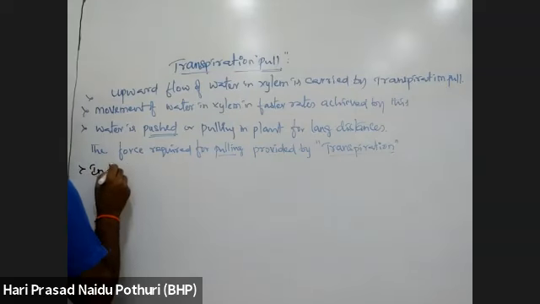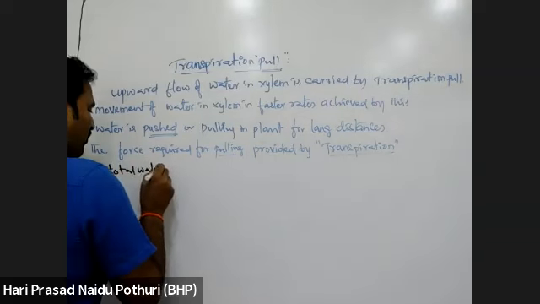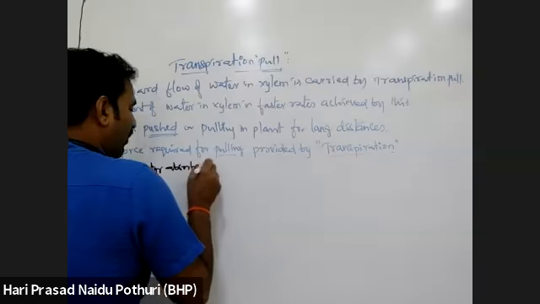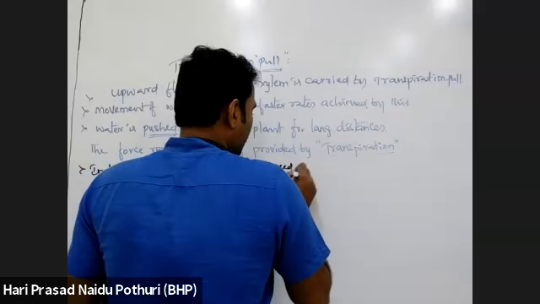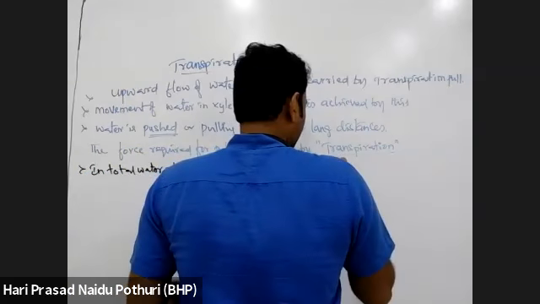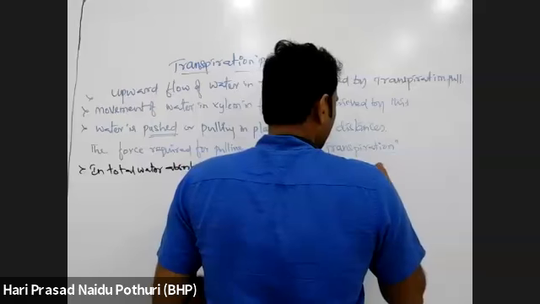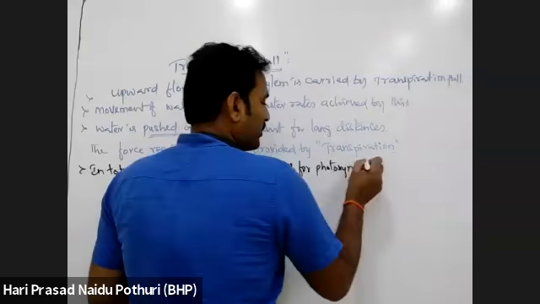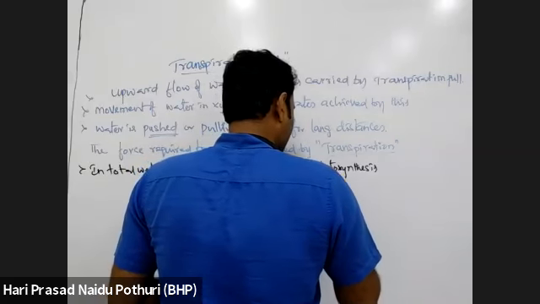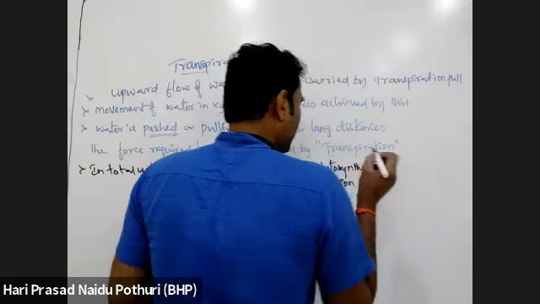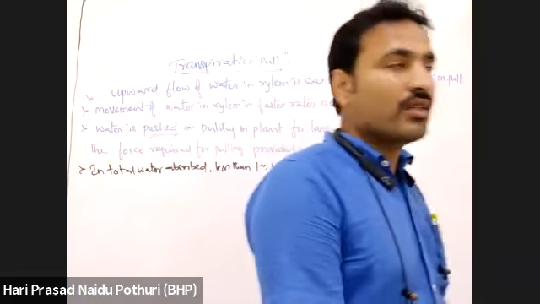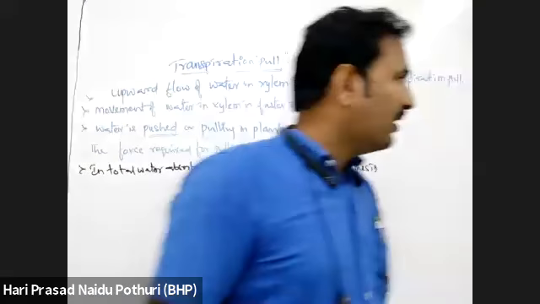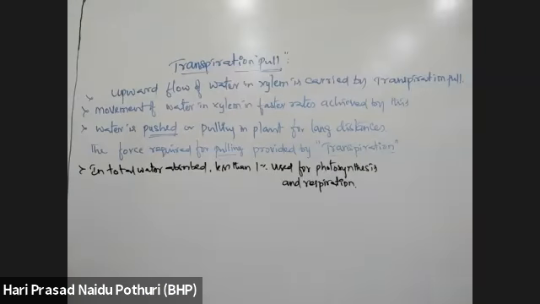That means in the total water absorbed, less than 1% is used for photosynthesis. What is photosynthesis? Preparation of food. And respiration. Respiration also needs water. For photosynthesis and respiration, in the total water absorbed, there is usage of just 1%. The remaining 99% of water which is absorbed will be lost.